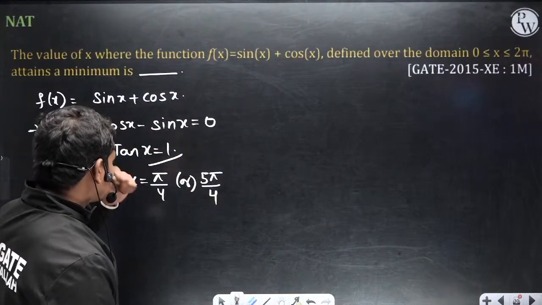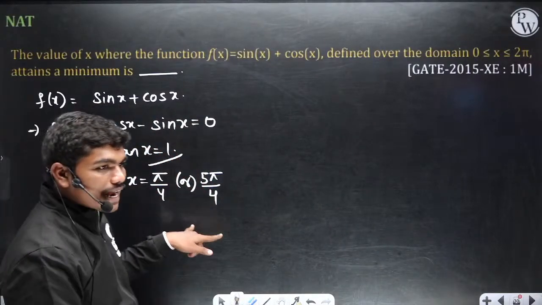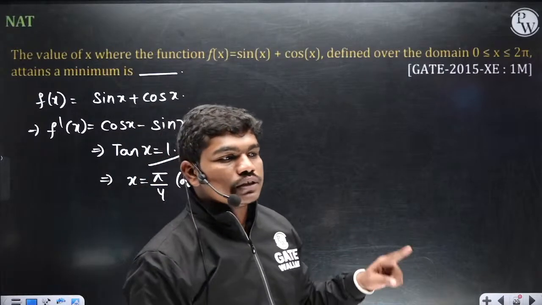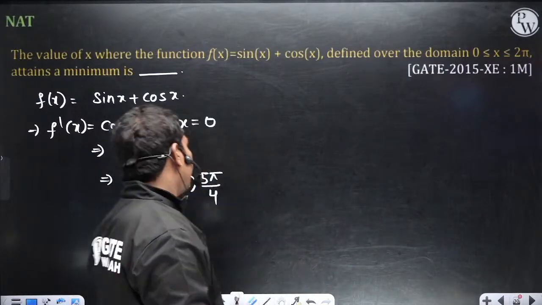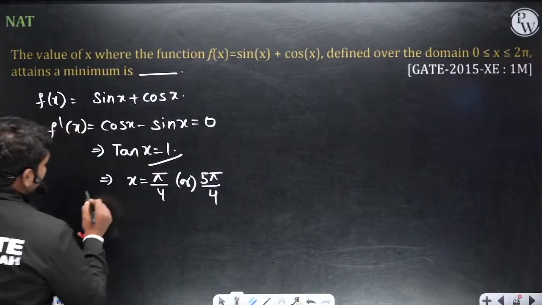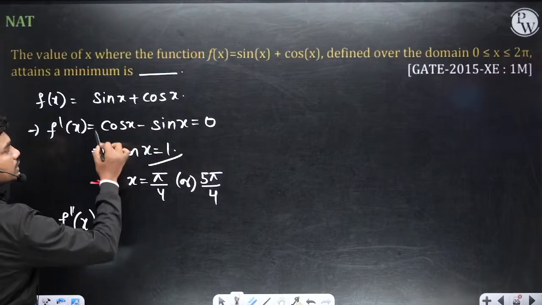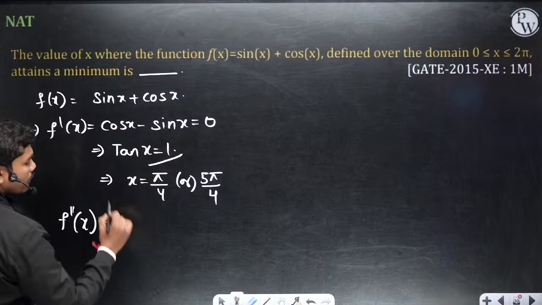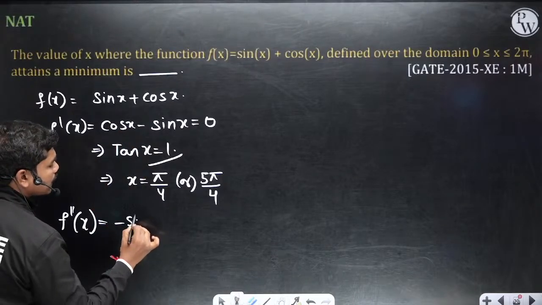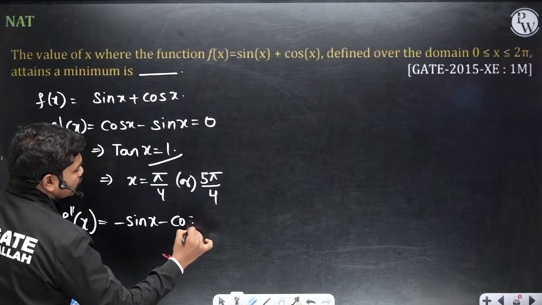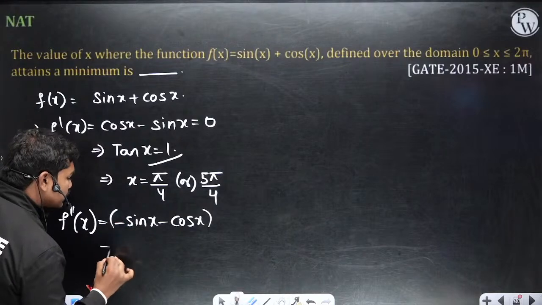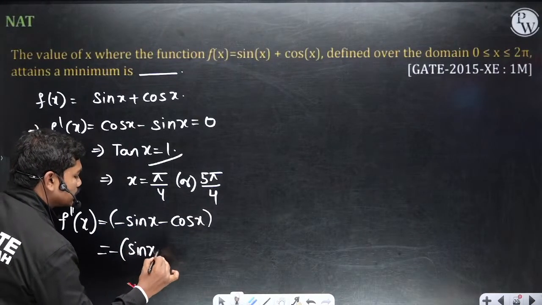so anyhow, see this question. So these are the two locations where tan x is equal to 1. Okay, so pi by 4 and 5 pi by 4. Okay, so now if you see f double dash of x, if you differentiate this function once again, differentiation of cos x is minus sin x, minus cos x. Okay, so minus times of sin x plus cos x.